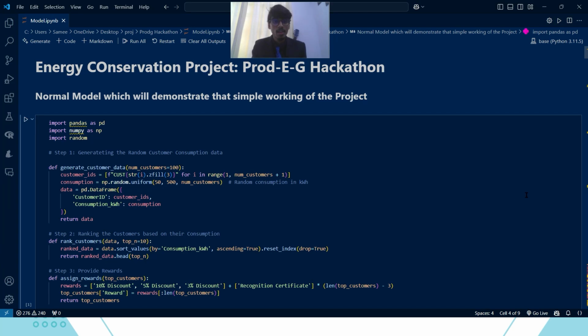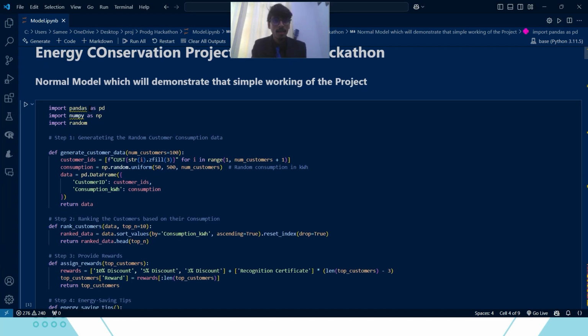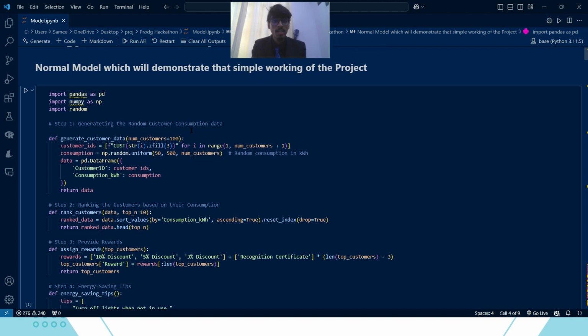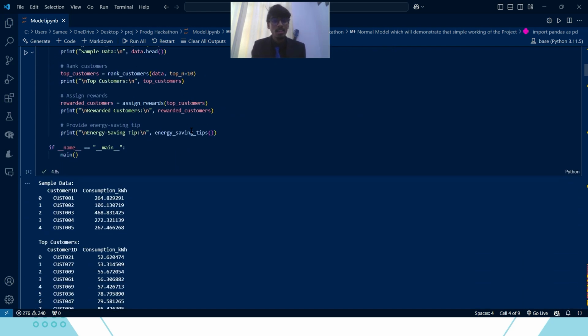So it is our Jupyter notebook platform. Here we have the normal statistical model that will rank the customers according to the consumption data. If person A is consuming less energy, that person will be at the top, and if a person is consuming a lot of energy, they will be in the top list of highest consumers. If the person is saving energy, that means they will be at the top rank.